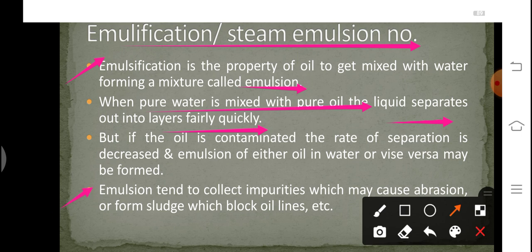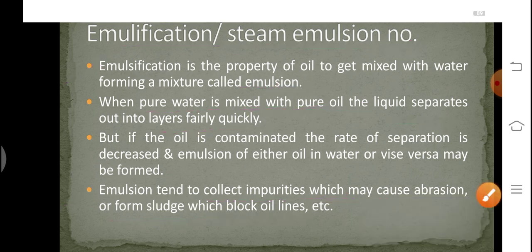Emulsion is basically not good for a lubricating oil because it tends to collect impurities which may cause abrasion, which may cause blocking of the oil lines. It may also lead to corrosion of the metallic parts. So a good oil should form an emulsion which breaks off easily.